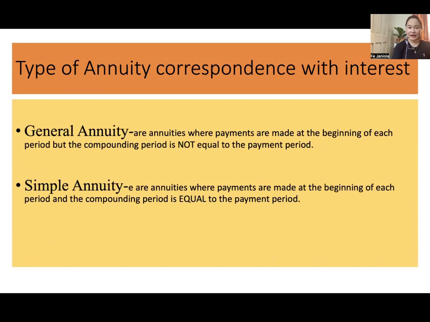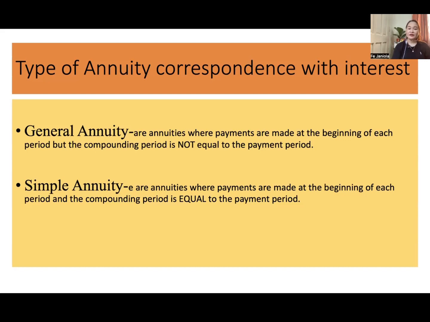So we have type of annuity in correspondence with the computation of interest. We have what we call a general annuity. What is this general annuity? Annuities where payments are made at the beginning of each period, but the compounding period is not equal to the payment period. So general annuity does not mean there's no interest. It has interest, but the compounding period is not equal to the payment period. While simple annuity, where payments are made at the beginning, and the compounding period is equal to the payment period. So for example, the computation of interest is monthly and you also pay monthly.